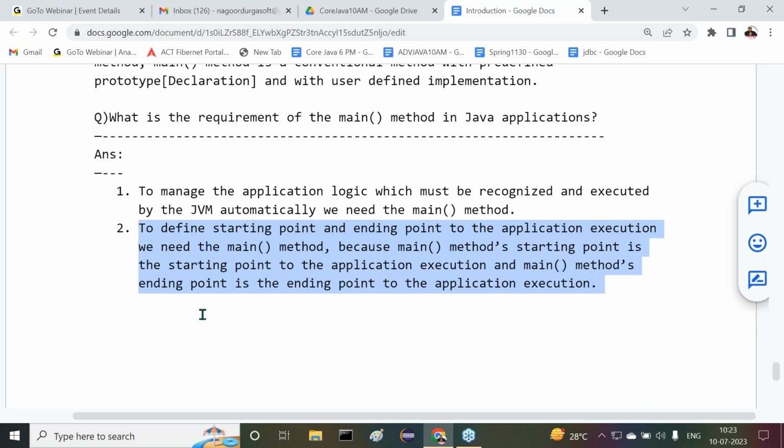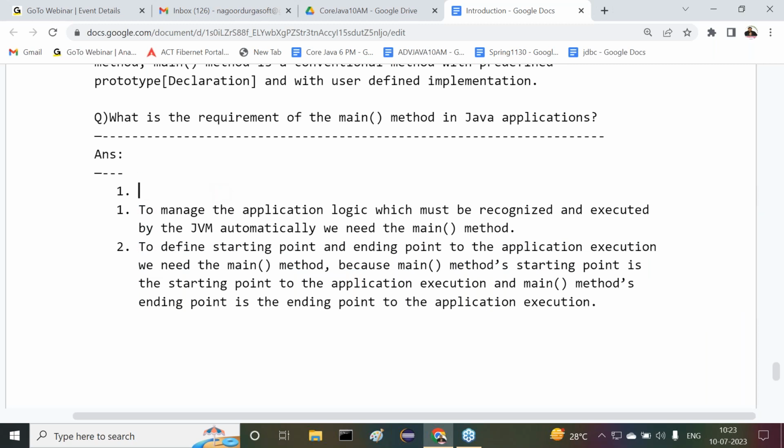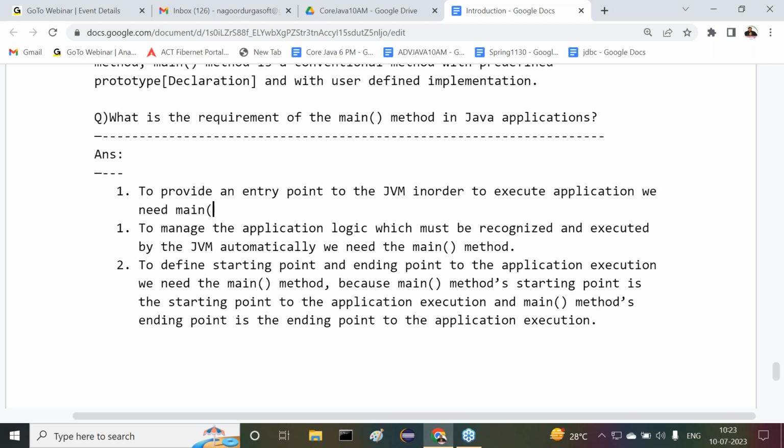Then observe carefully one more point here. First one is, to provide an entry point to the JVM in order to execute the application, we need the main method. Nice, the point is very clear. To provide an entry point to the JVM in order to execute our Java application, we need the main method.